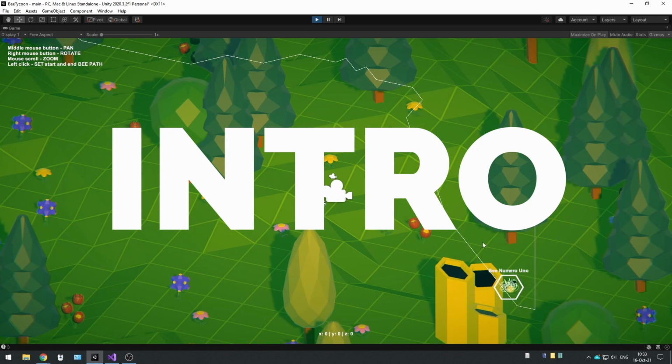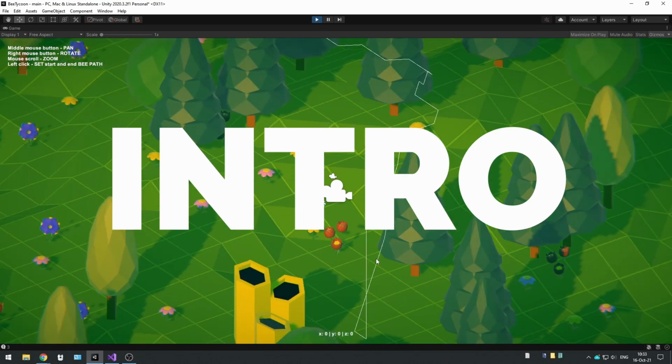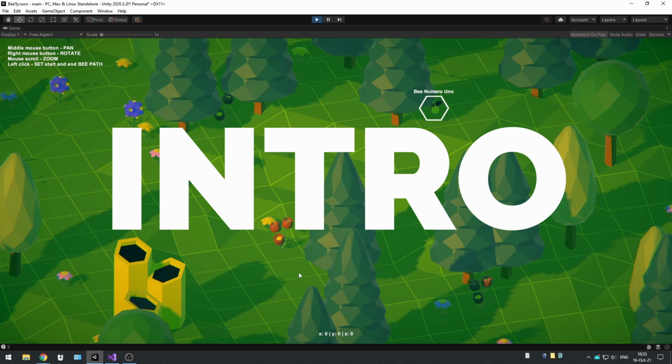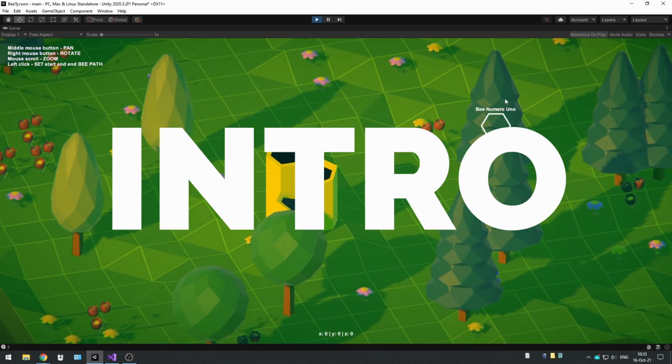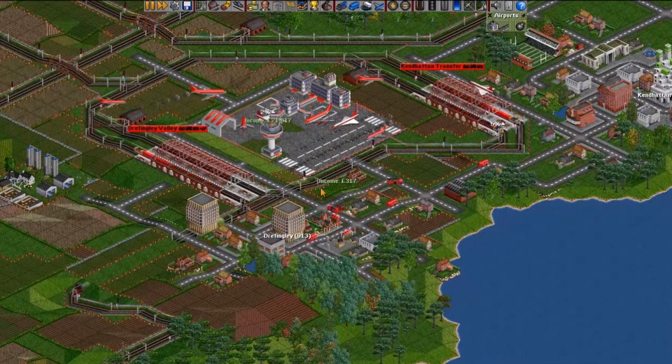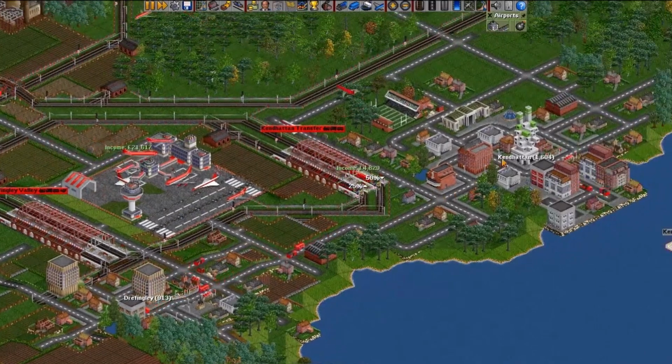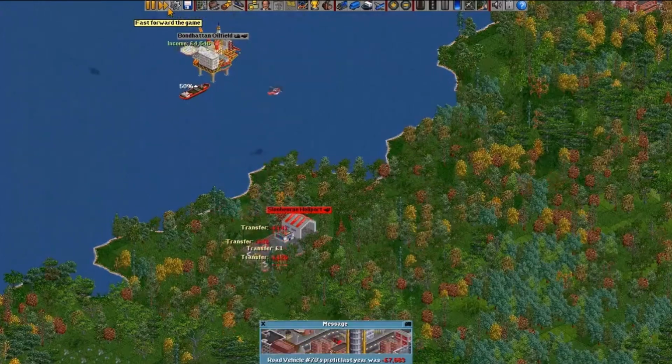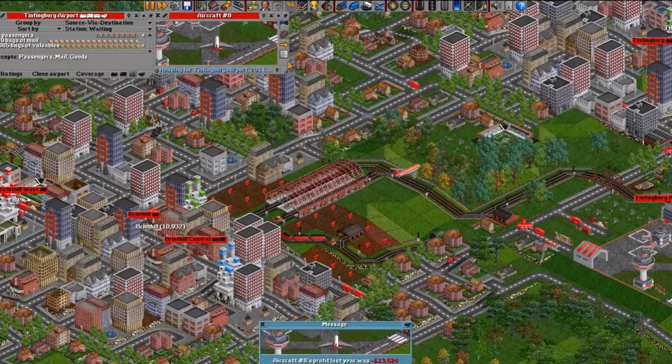I'm developing BeeTycoon, a business simulation game similar to the original Transport Tycoon by Chris Sawyer, and I'm planning on documenting the whole process. The original game was an isometric masterpiece of game design and programming. It was created by a single person and the code was written in assembly. To this day, it's still one of my favorite games.